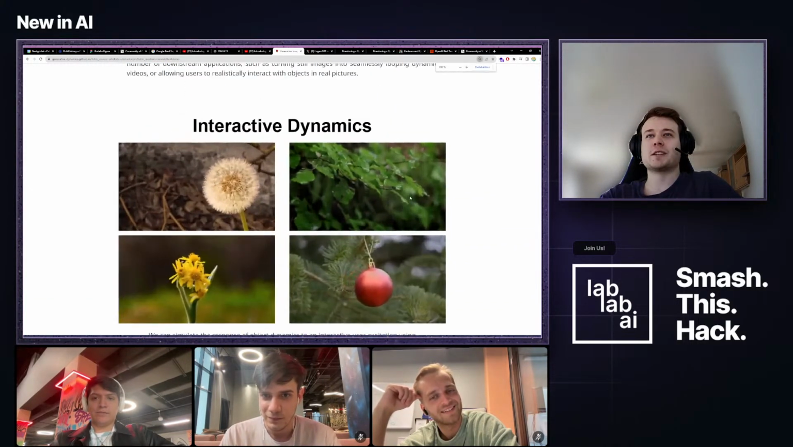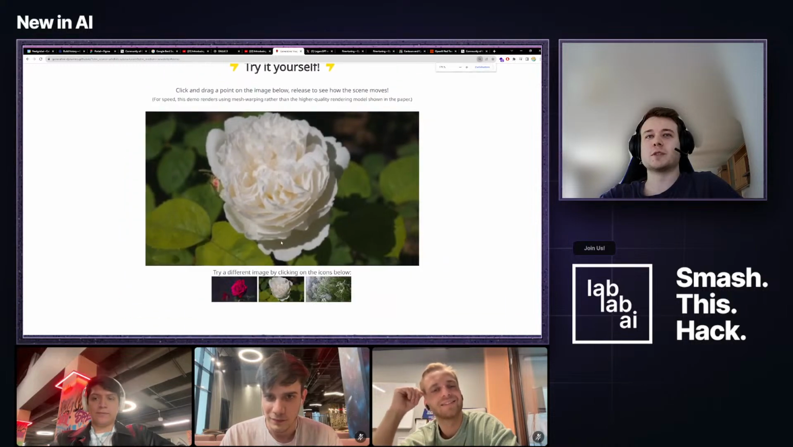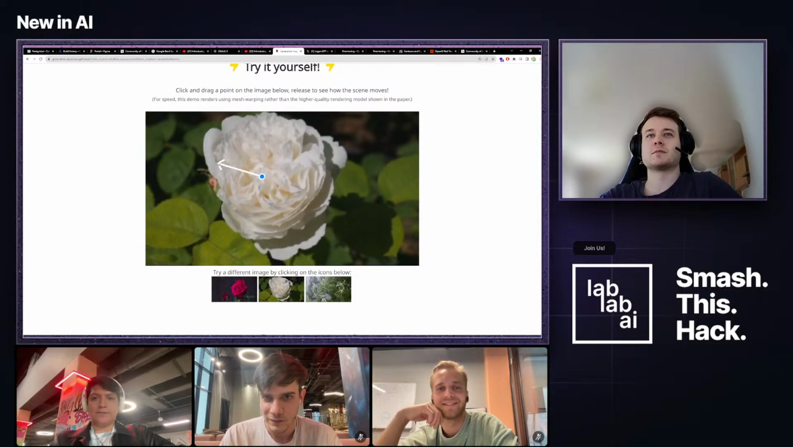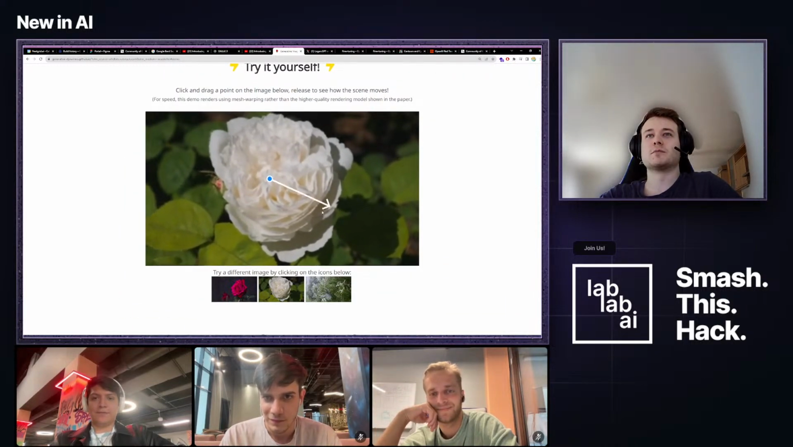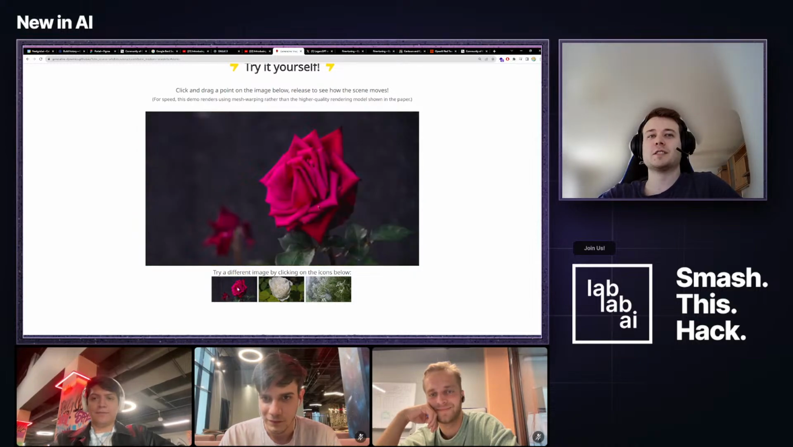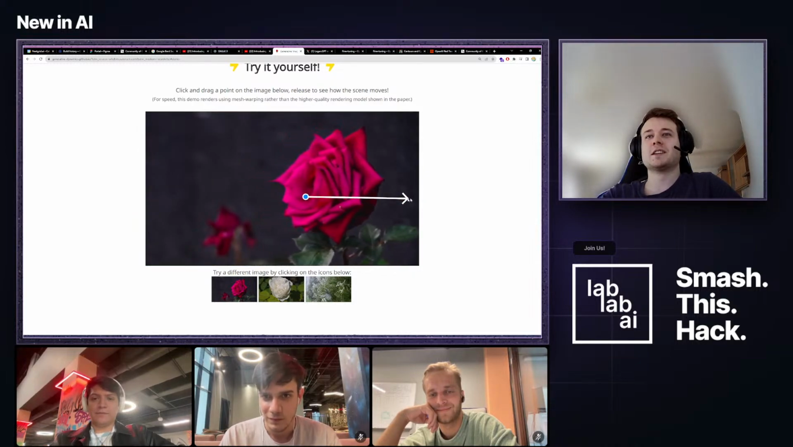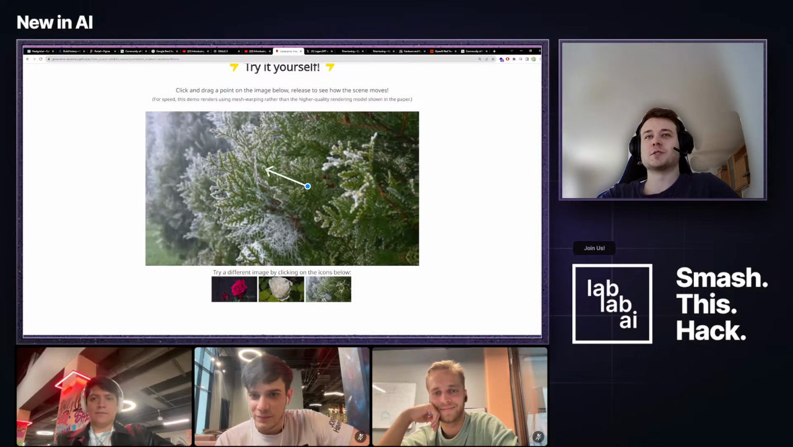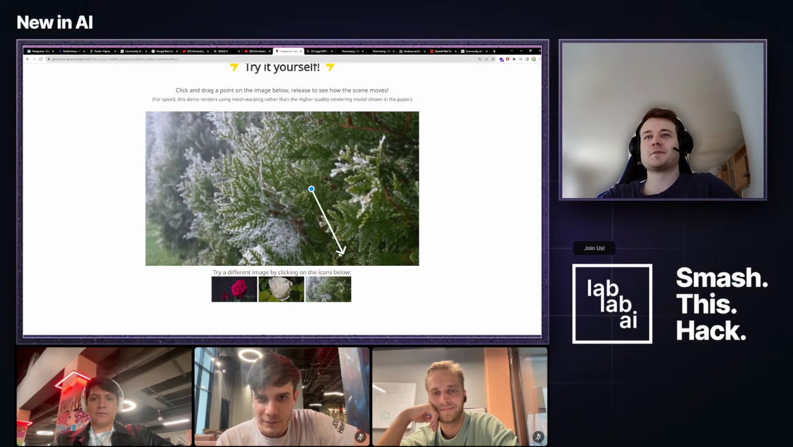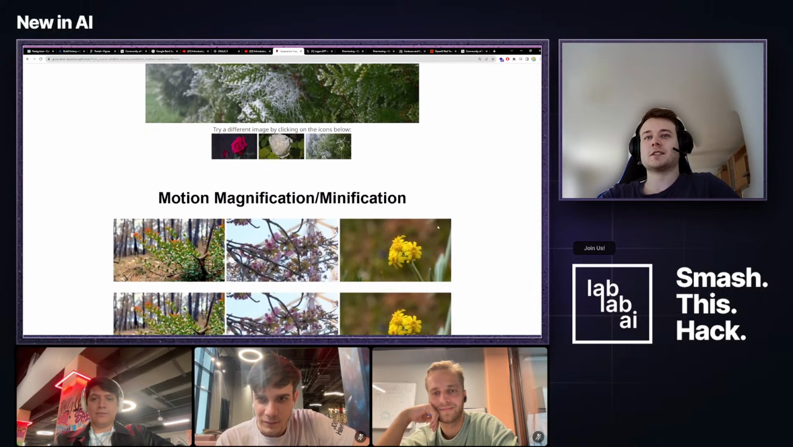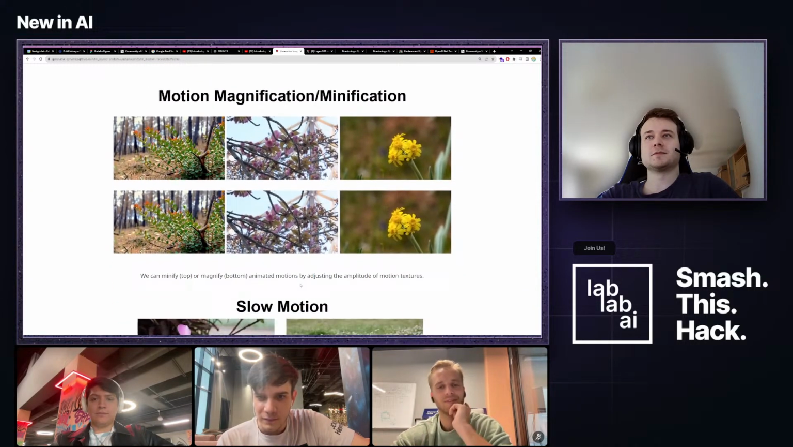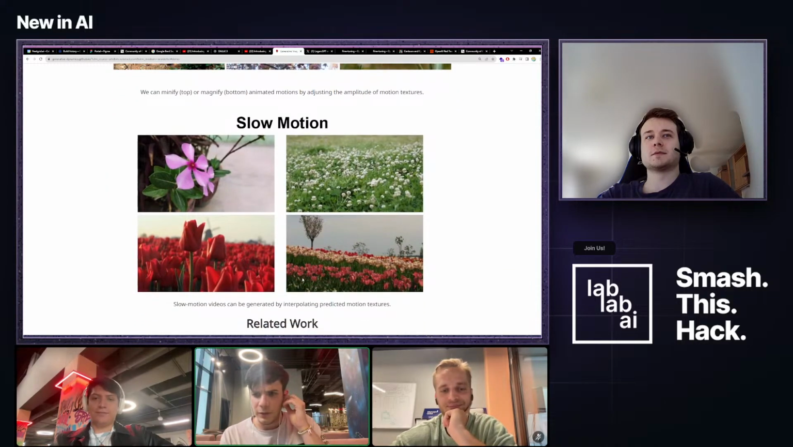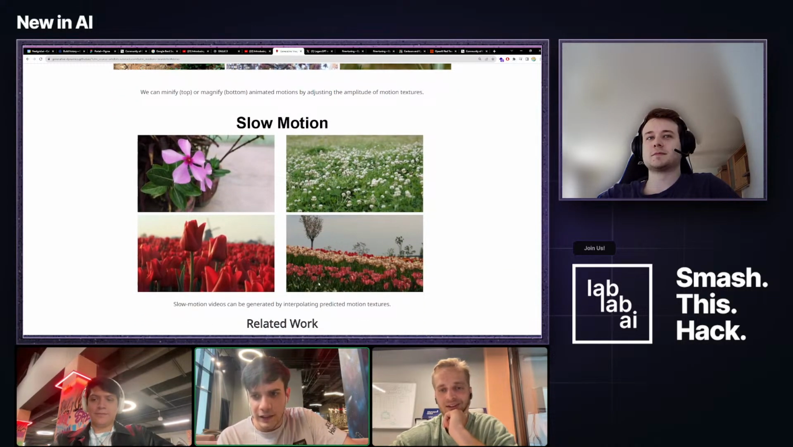There's also this interactive demo right here, which is super cool. We have this flower. We can select one point and then drag it in any direction. We can also select this different one. I'm not sure about the use cases, but I think this is still pretty cool to see. You can also do it right here. This is extremely interesting, also the way the items bounce back.